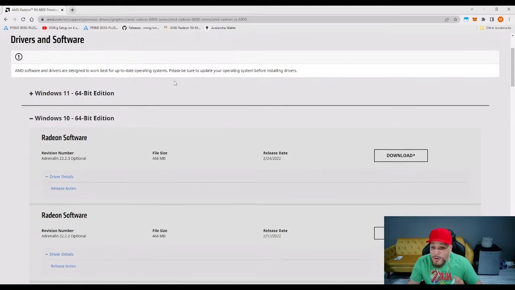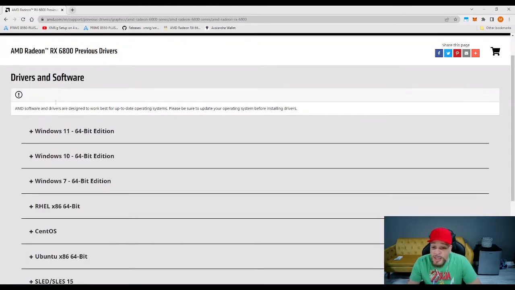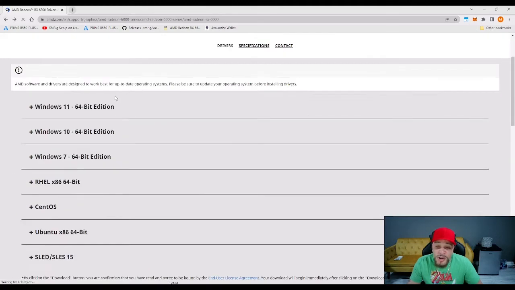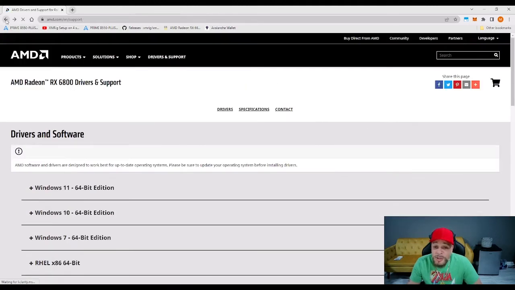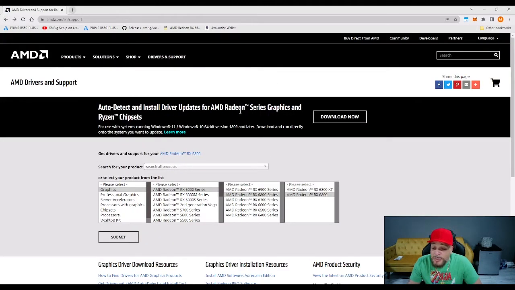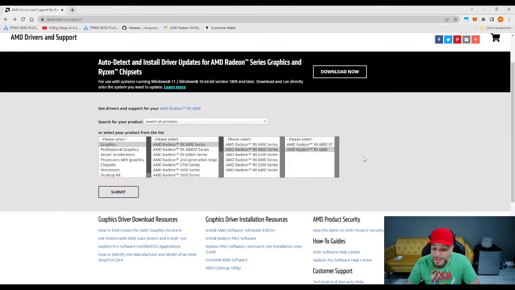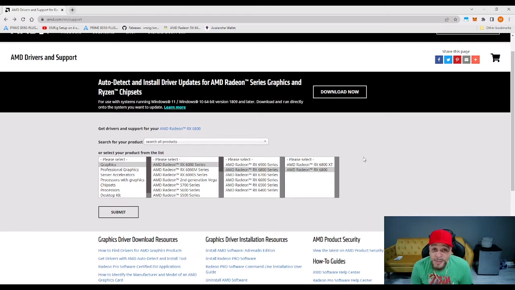Or if you don't feel like downloading it manually, and you want more of an automation, I'm going to show you what that will be. You can click this download now button where it auto detects what you have installed, and it'll install the latest driver. Like I said, you might not need the latest driver, so keep that in mind when you go to your previous driver. All right, so next up, AMD settings for the GPU.